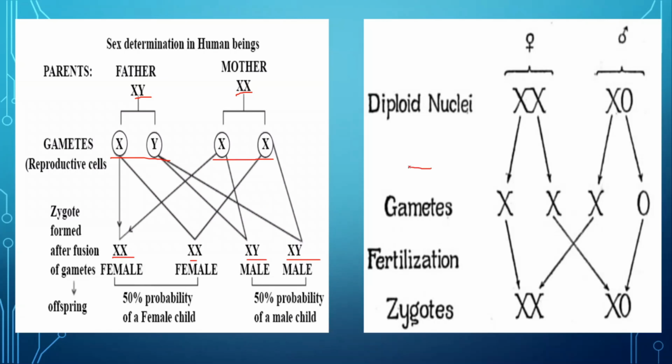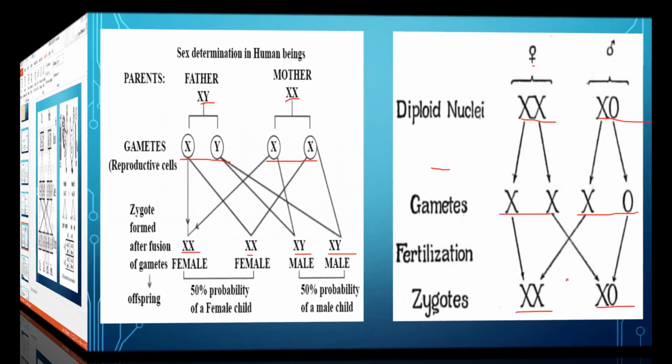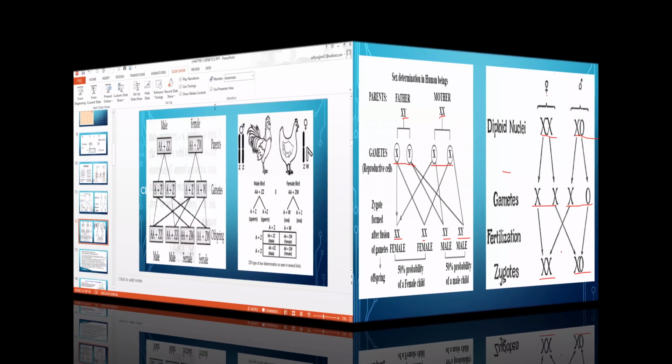Now here we can see an example of an insect. In insects, one pair, that is diploid XX, is for the female like the human, and the male has only one X chromosome. Here no Y chromosome is there. So in the gametes, such types may be there, and after fertilization, the zygote having XX will give rise to a female and XO will give rise to a male, and in this way sex is determined.